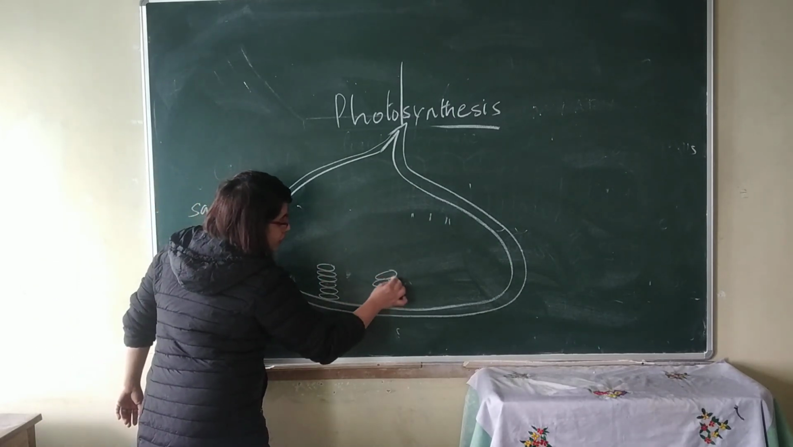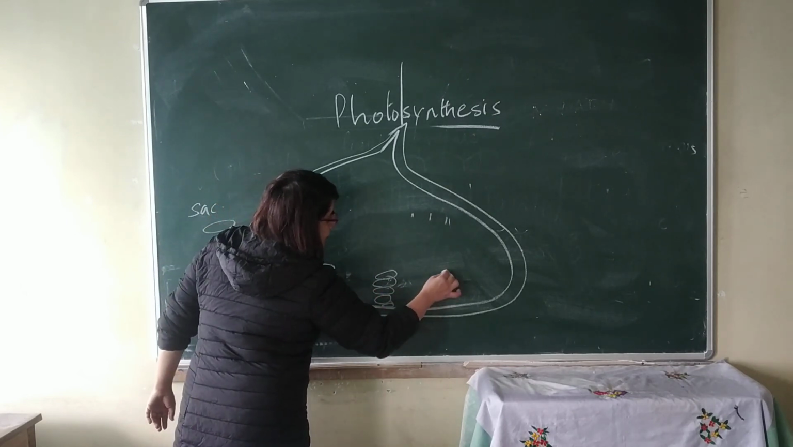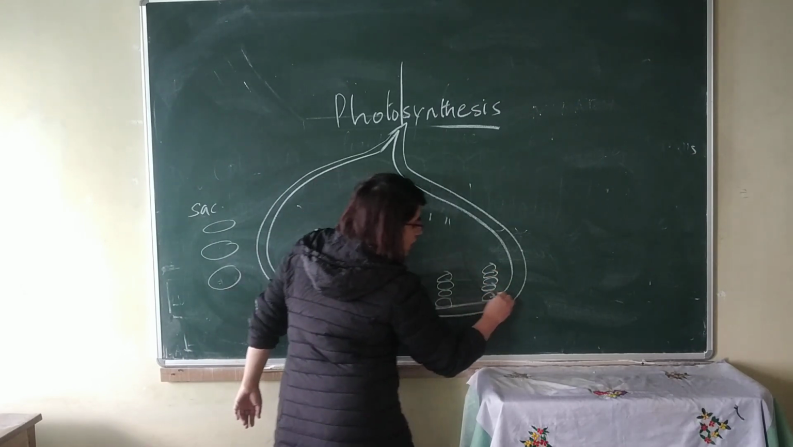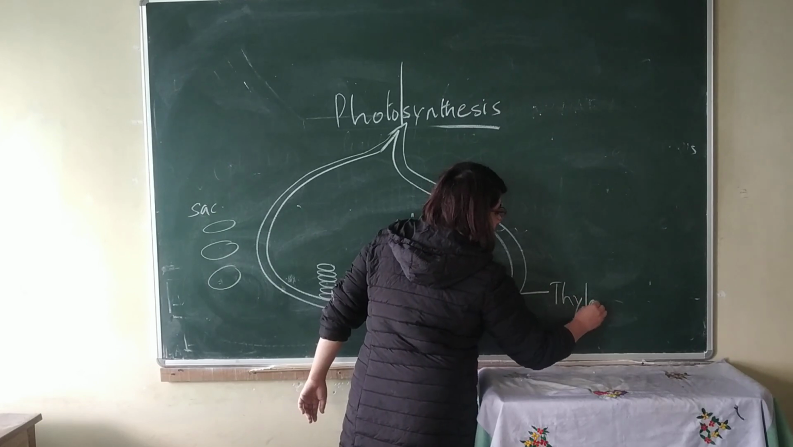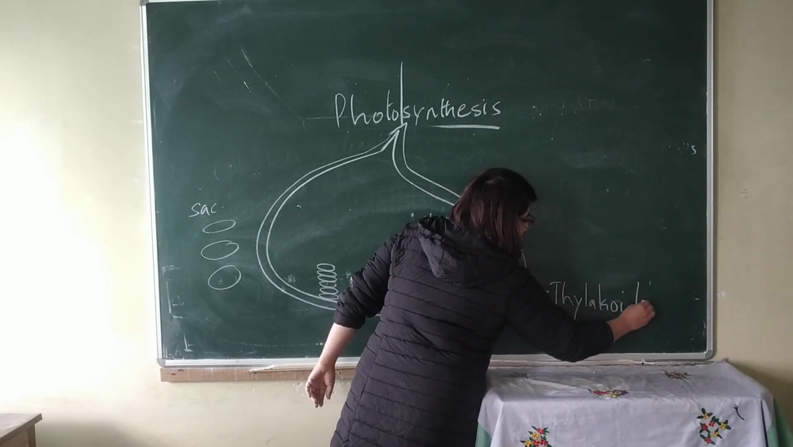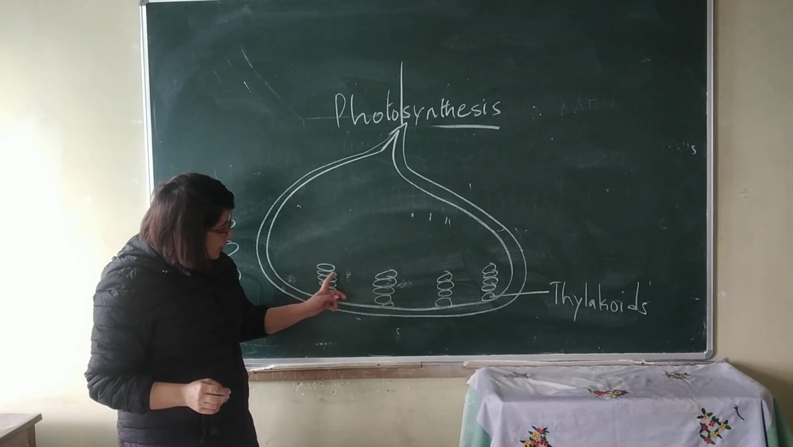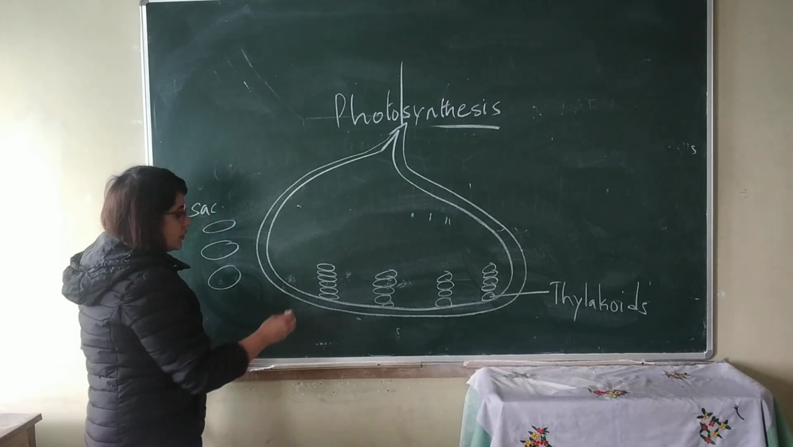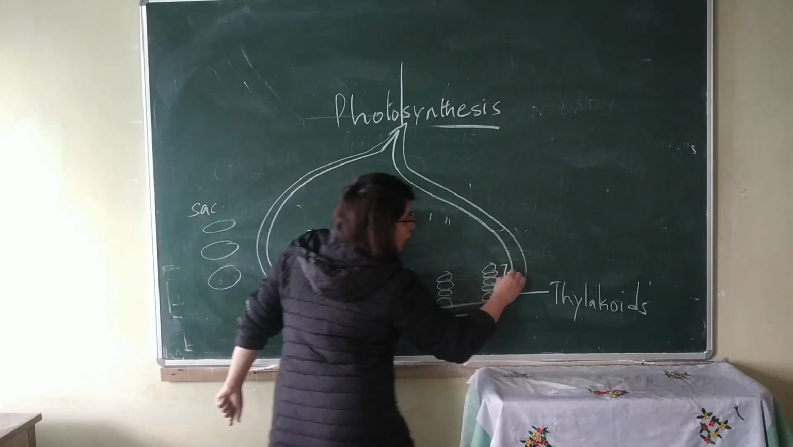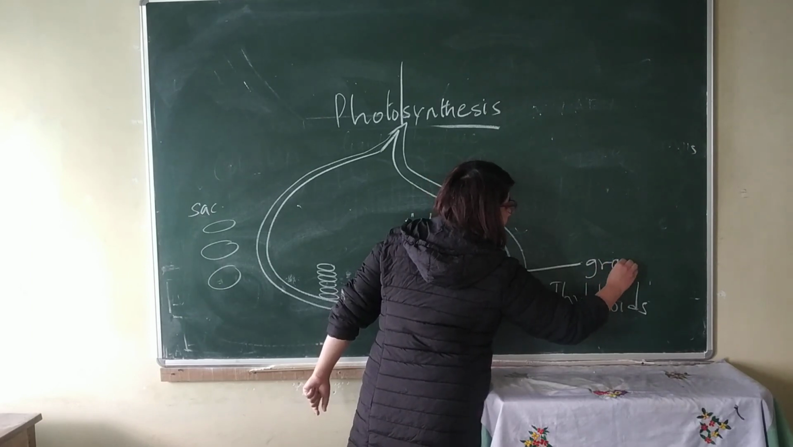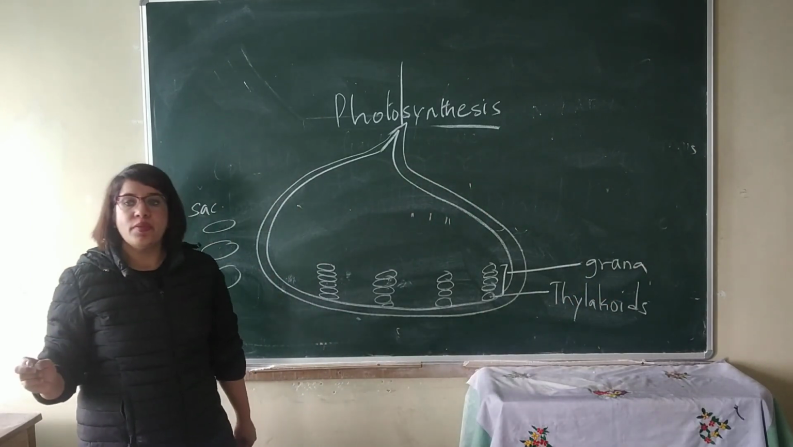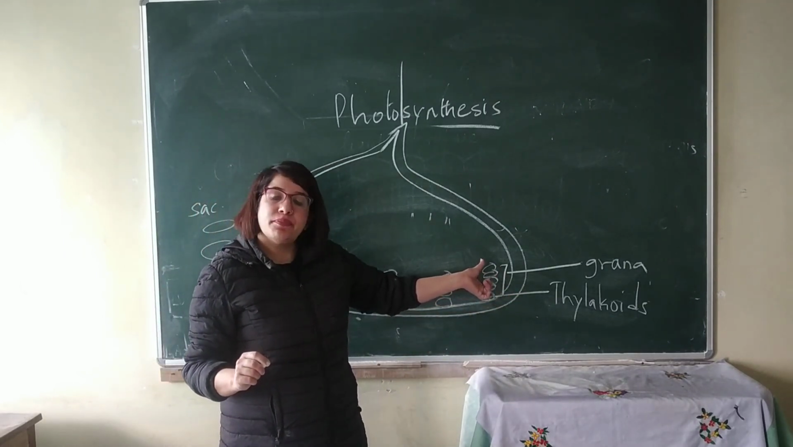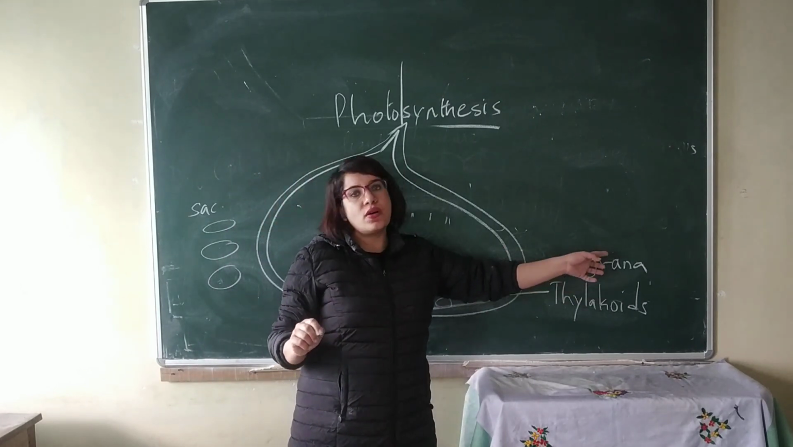These sac-like structures are called thylakoids. Now the thylakoids, if you see in the diagram, I have drawn that they are arranged in a pile, a stack. So this pile of thylakoids is called grana. Grana is the plural form, granum is the singular form. So thylakoids are arranged in piles or stacks called grana or granum.